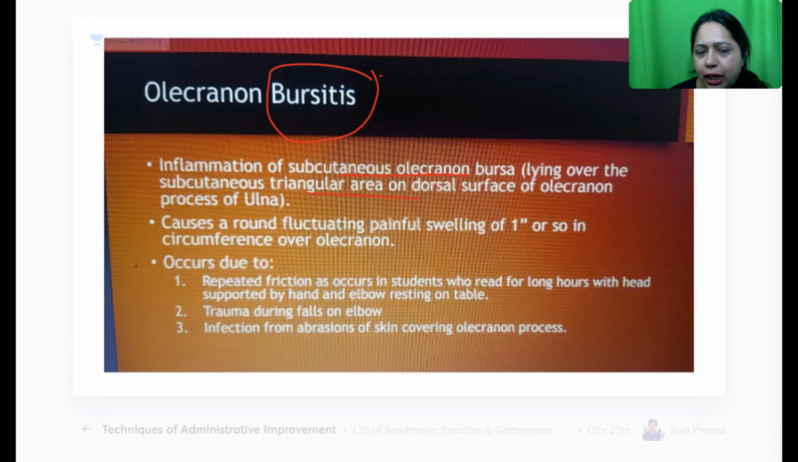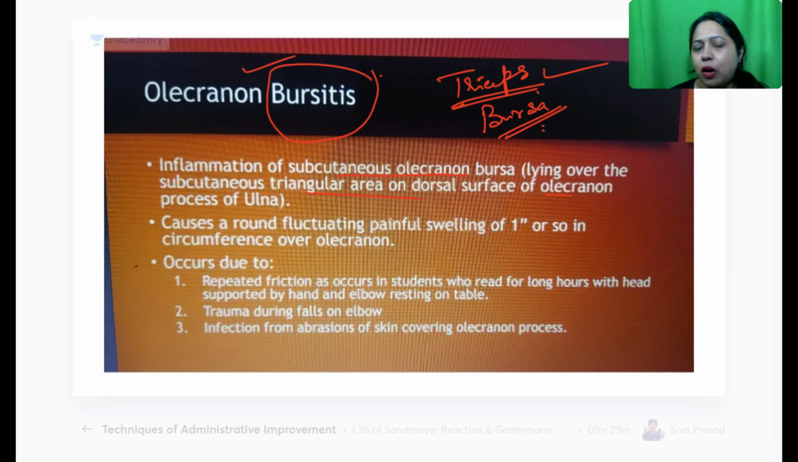See, it is a triangular area that is on the dorsal surface of the olecranon process of the ulna. So, olecranon process of the ulna actually gives attachment to the triceps. So, to protect these muscles, triceps, you have bursa. So inflammation of that bursa is what resulted in olecranon bursitis. So you should remember to protect which muscle tendon you have this bursa. It is triceps.